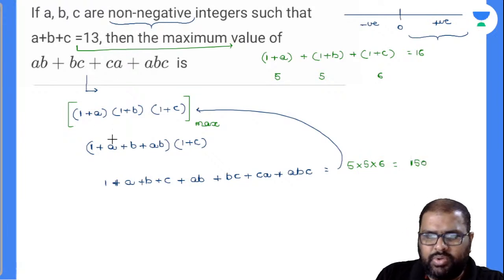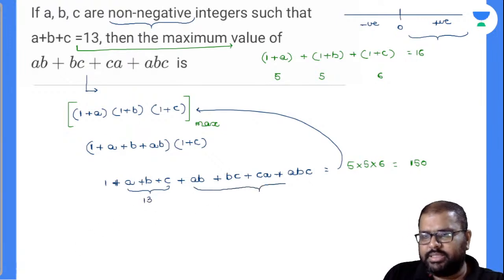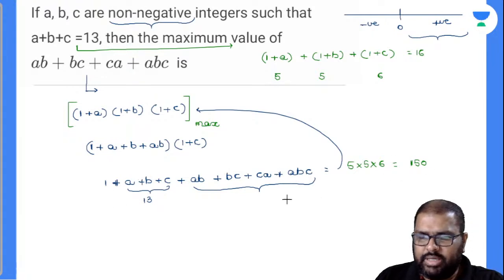And again, you know one value, A plus B plus C, you know as 13. 13 plus 1 is 14. Now, how much will be this value there? This will be also maximum now. So 14, is it 136? Yes. And this is your answer there. That's it.